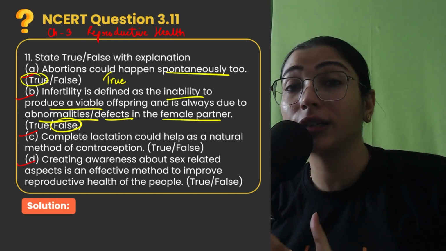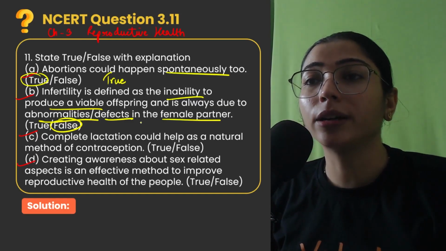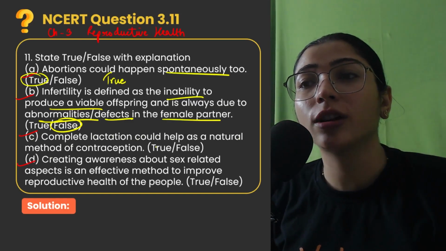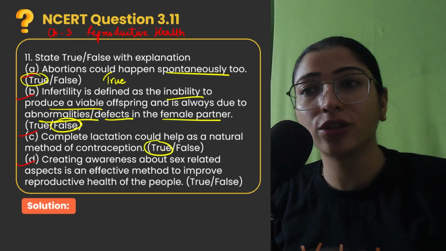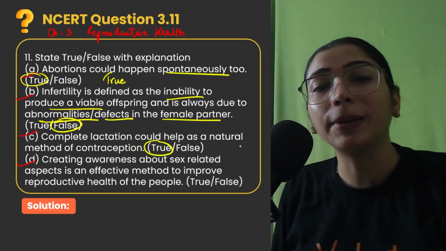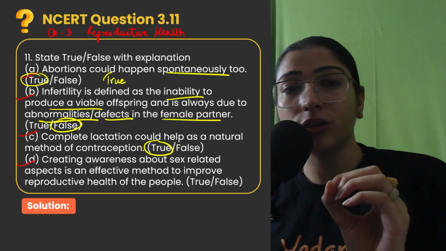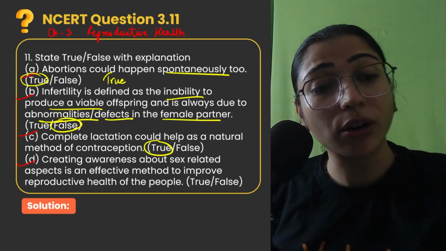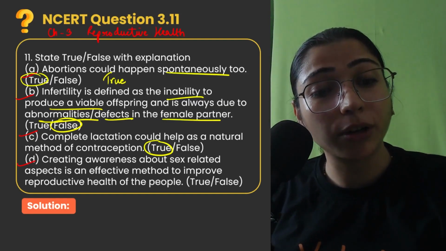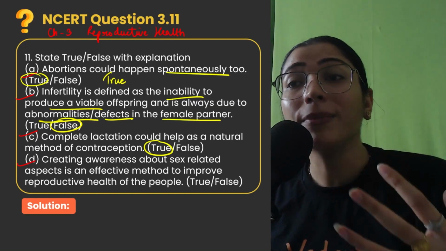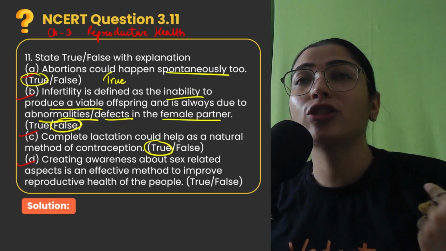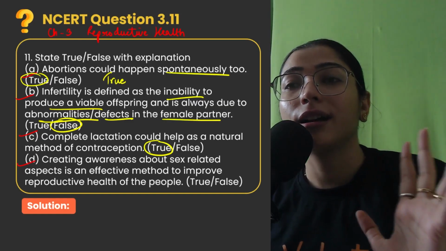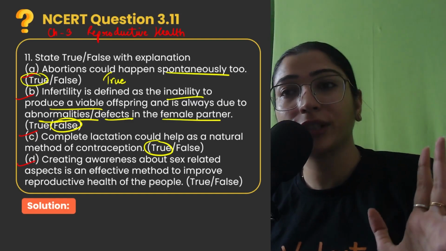In that case infertility could be in males also. Third question, third statement: complete lactation could help us as a natural method of contraception. Yes children, this is mentioned in NCERT. Complete lactation can help as a natural method क्योंकि उस time ovulation नहीं हो रही होती है and because of that the lady is not able to produce ovum. But children, this is not true always. Sometimes it could happen as well and it is viable only for a max period of 6 months.